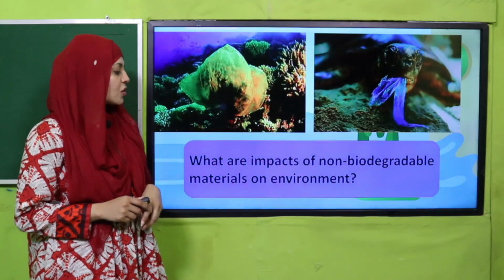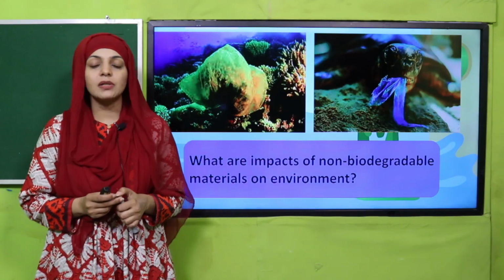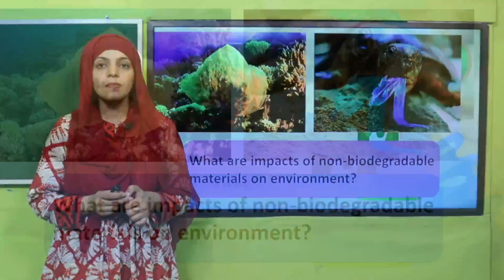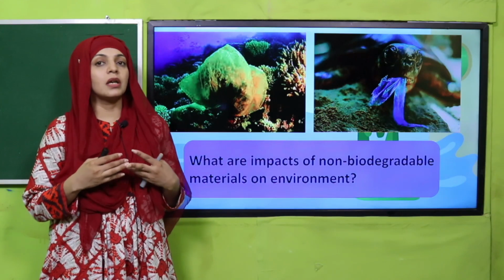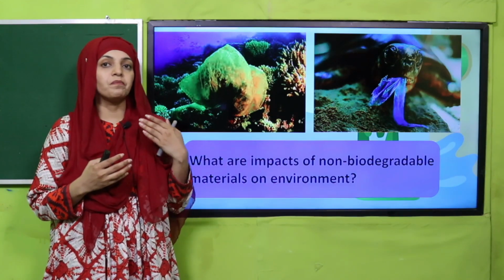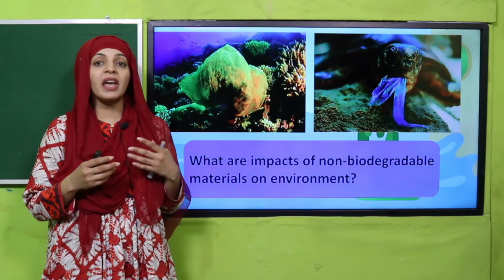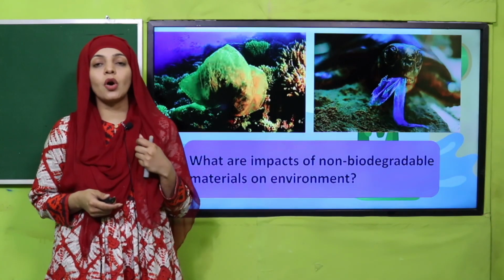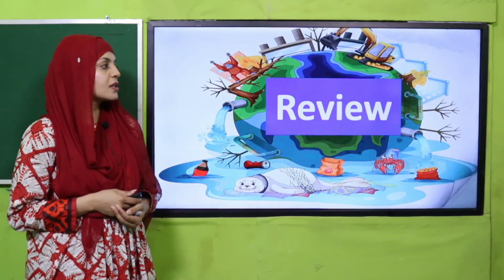So here are the pictures. Quickly tell me, what are the impacts of biodegradable materials on the environment? They cause infertility of the soil, outgassing, they cause harm to the marine life, they also are very bad for the air. So they cause different types of pollution in the environment. Okay, my dear students, now let's start the review.